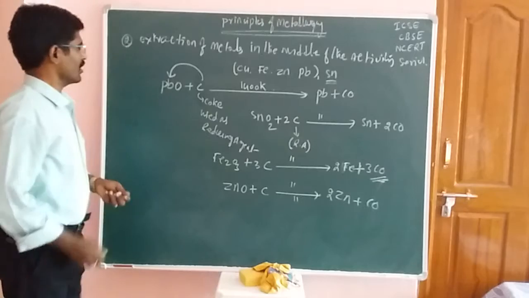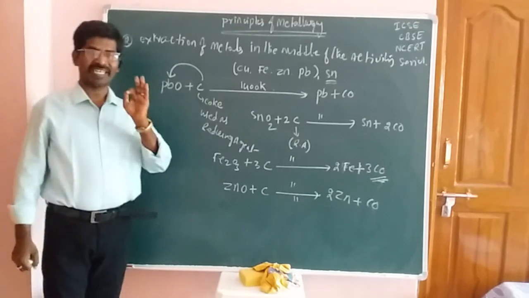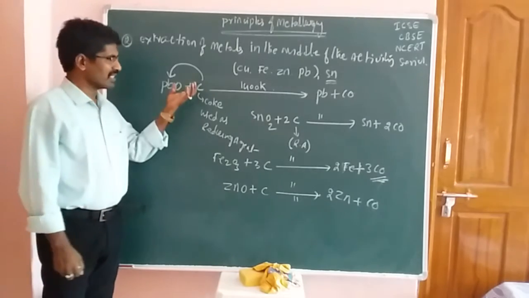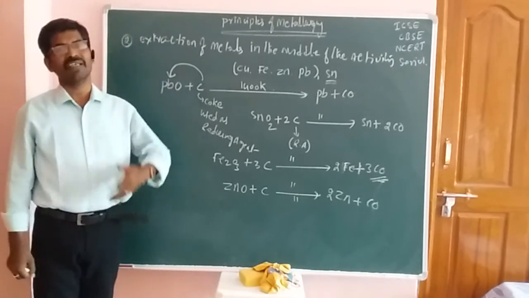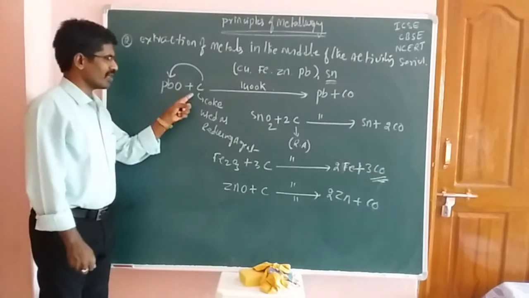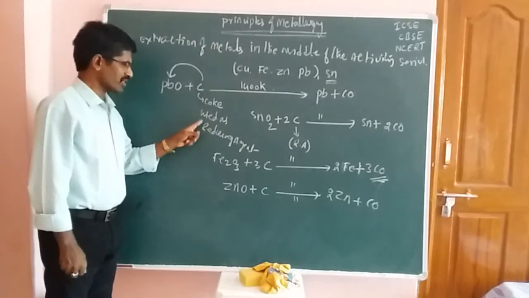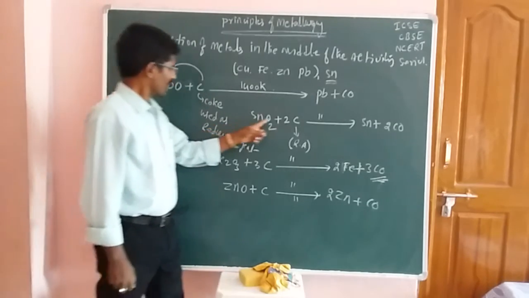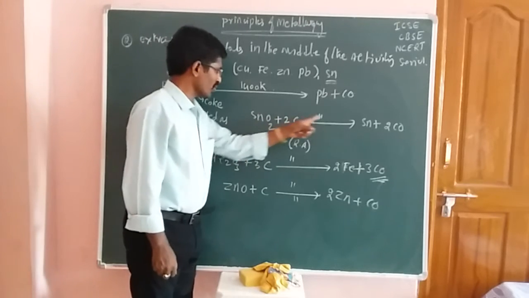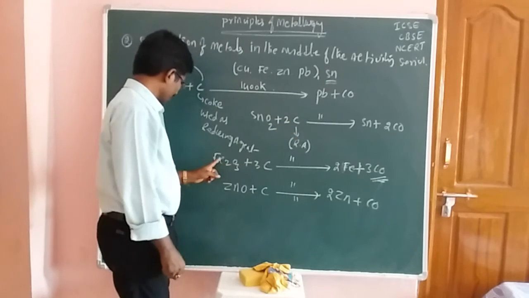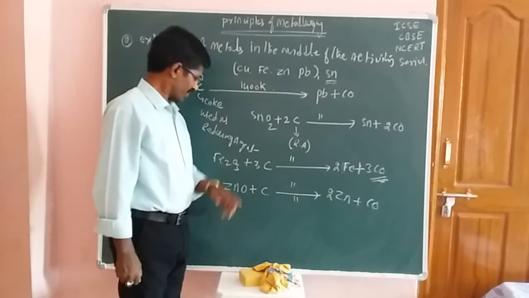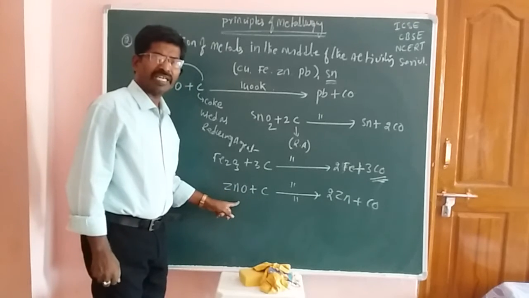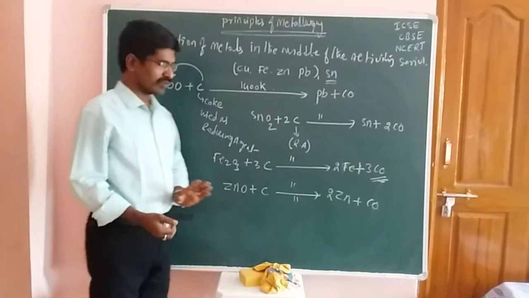Okay, students. First of all, these are the reduction processes using carbon. Carbon is used in this reduction reaction as the reducing agent in the form of coke. Now the coke reduces lead oxide to lead, SnO2 to Sn, hematite to iron, and the zincite to zinc. So this is the process.